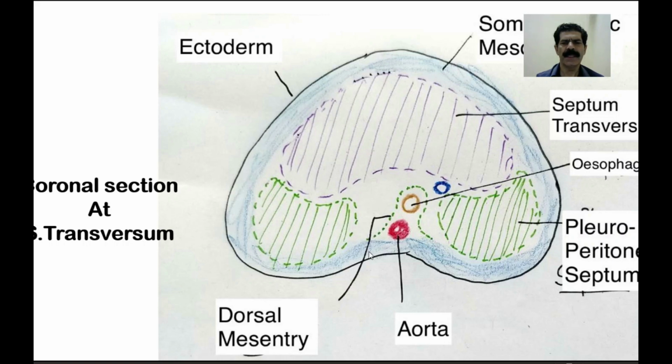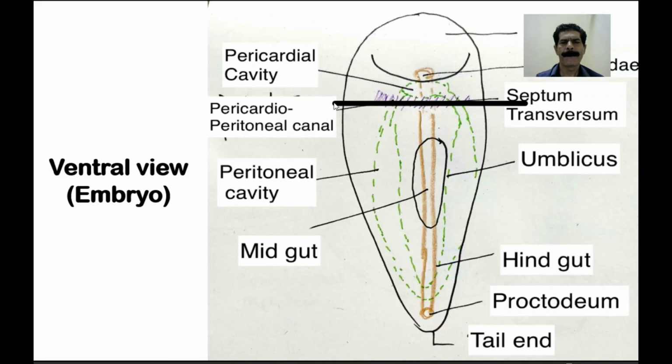So this is the mesoderm which lies in the periphery in touch with the ectoderm. This mesoderm is the somatopleuric component of the mesoderm, while the mesoderm which lies in relation to the esophagus or the primitive gut is called the splanchnopleuric component of it. So this is how we understand the coronal section of the developing diaphragm when we cut at the level of the septum transversum. This is the start of the peritoneal cavity, and this is the pleural cavity.